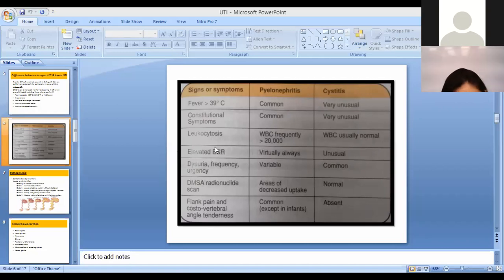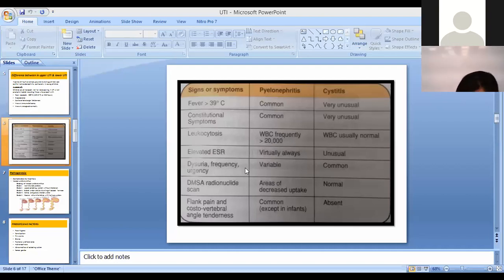Elevated ESR, which is erythrocyte sedimentation rate, is basically an acute phase reactant, and it shows that the body is having some reaction against something. So whenever there is raised WBC, there will be raised ESR because this is erythrocyte sedimentation. The more cells, the more ESR.